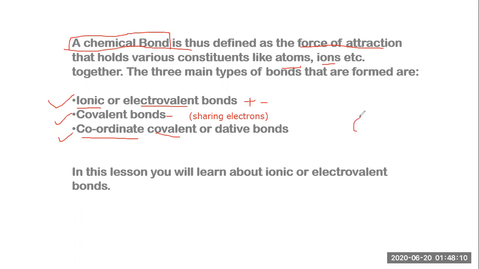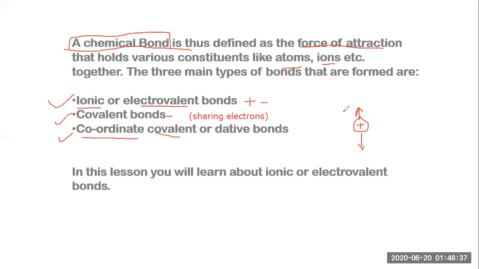Suppose at the center there is a positively charged atom, mostly a metal atom. After its capacity to combine with other atoms, that is its valency, is filled, whenever it reacts with other atoms using its inner electrons, it is called a coordinate covalent or dative bond.